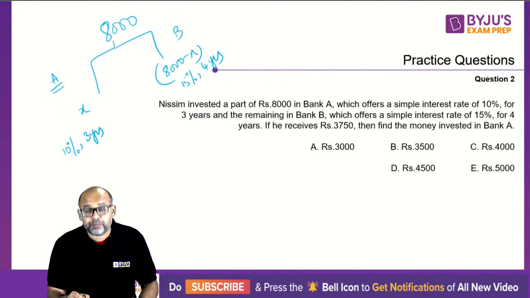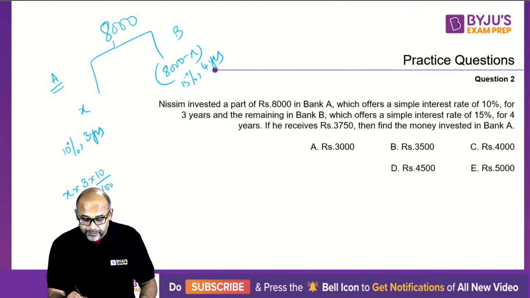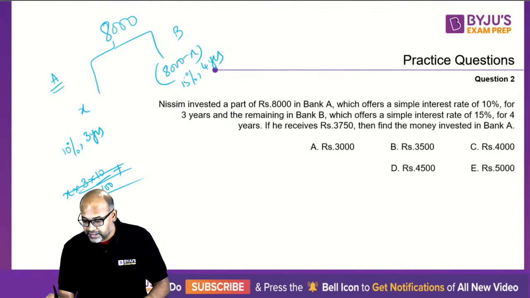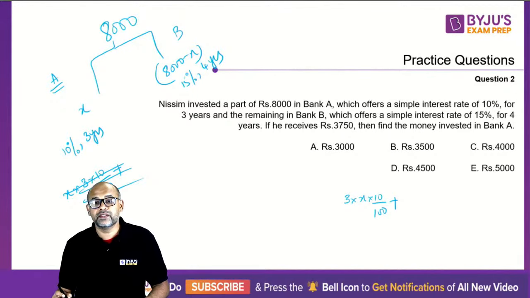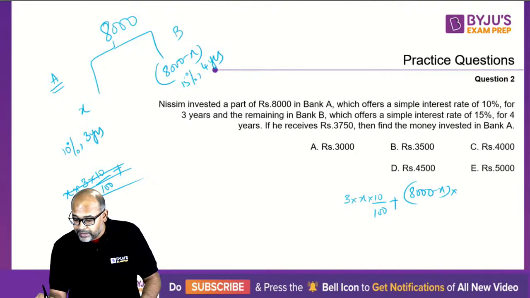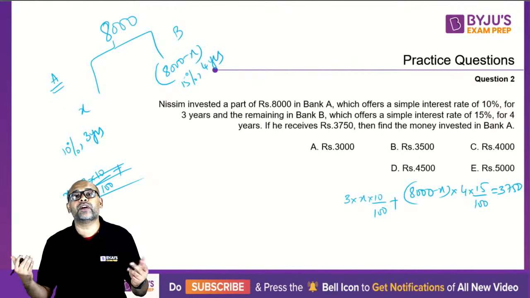The total interest is PTR by 100. So first is X into time, 3 years, into rate of interest, 10 by 100, plus the next interest. So 3 into X into 10 by 100 plus, again, PTR by 100: principal is now 8,000 minus X, into time, 4 years, and rate of interest is 15 by 100. This total is 3,750. You just have to find X now.